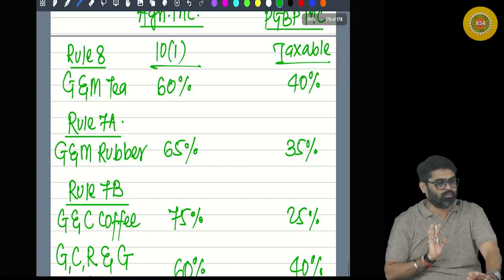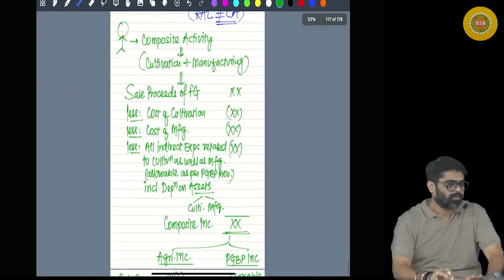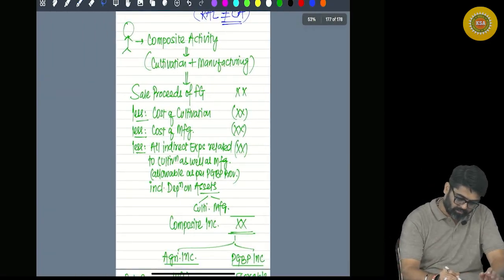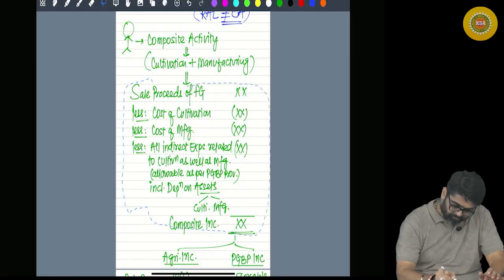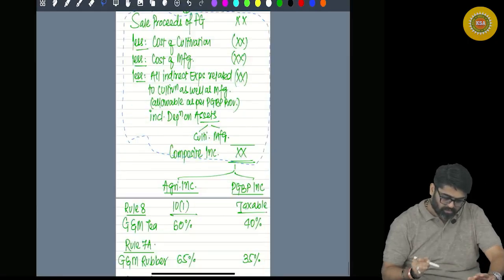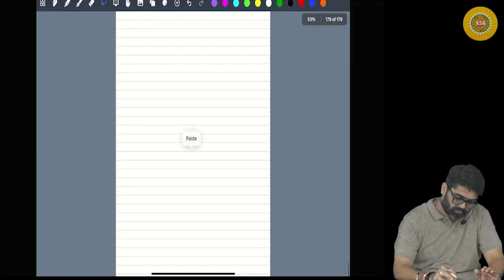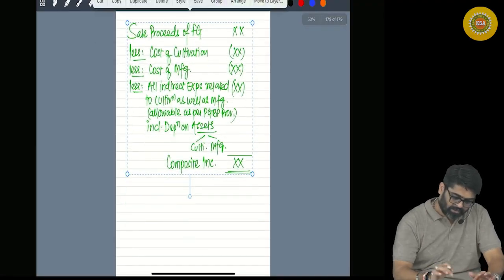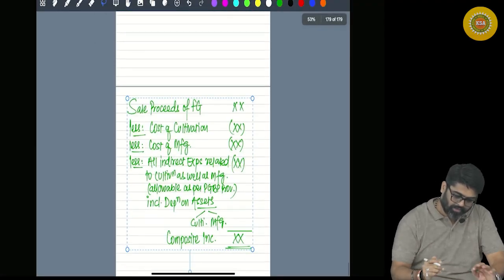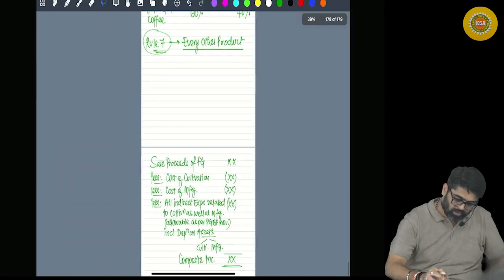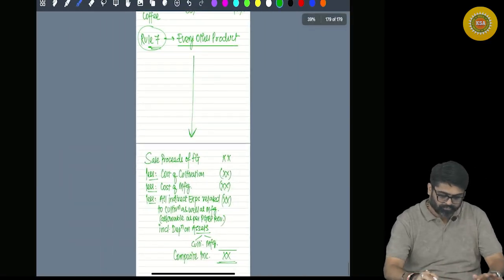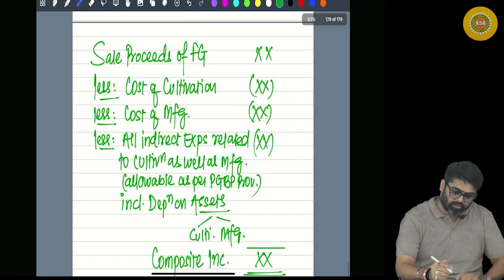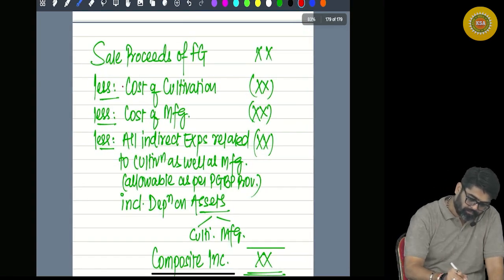Now in Rule 7, what you are going to do? You are supposed to follow the same thing. Pay attention. Copy and paste. You are supposed to follow the same thing. Now can you see in rule number 7, if I am following the same thing, can you see cost of cultivation over here?